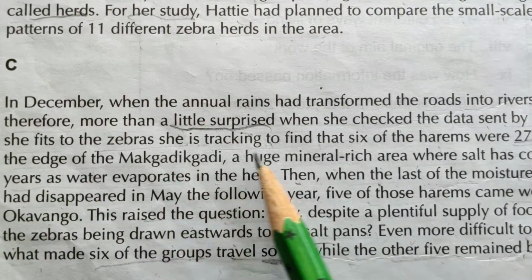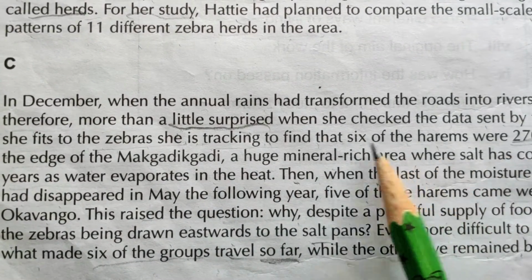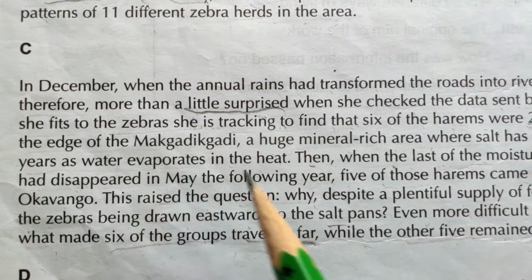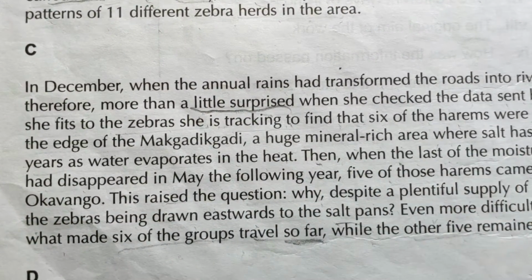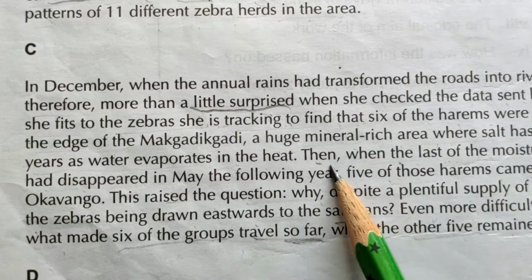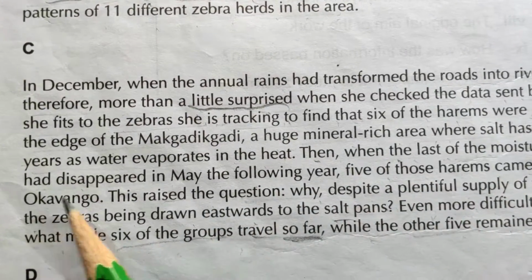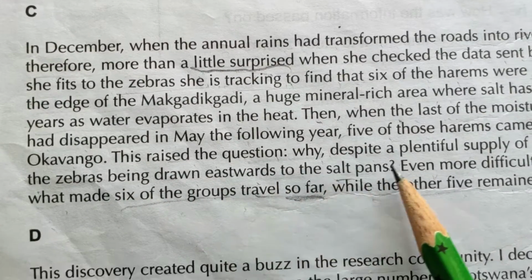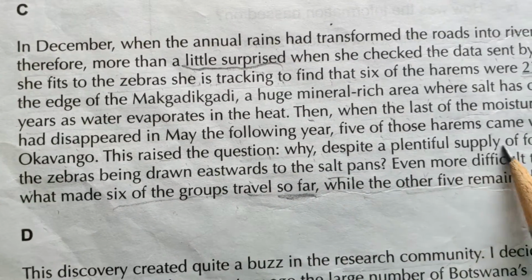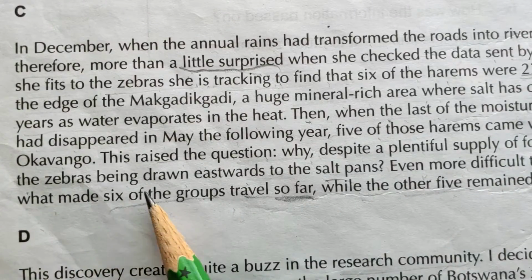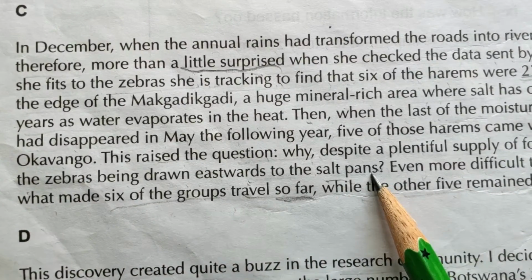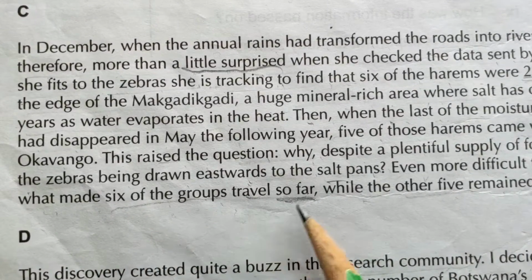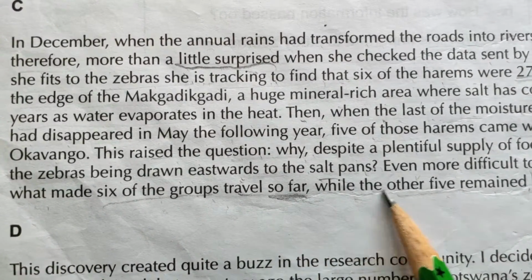She fits to the zebra. Okay. Six of the herds were 270 kilometers away on the edge of the Makgadikgadi, a huge mineral ridge where salt has collected. Then, when the last of the moisture had disappeared, this raised the question: why, despite a plentiful supply of food and water, were the zebras being drawn eastwards to the salt pans? Even more difficult to understand was what made six of the groups travel so far while the other five remained by the Okavango.